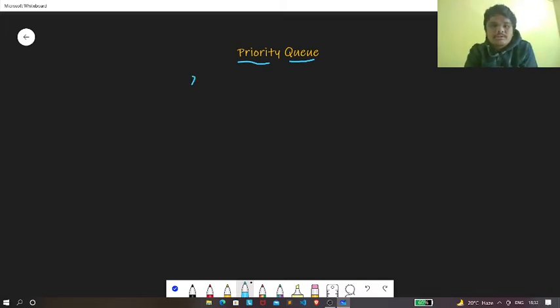Now let's see how we can create this priority queue using heaps. Before understanding how we can create a priority queue using heap, let's understand what a heap is. A heap is nothing but a tree data structure which forms a complete binary tree. You may wonder what this complete binary tree is. So let's consider this tree. This is a binary tree because each node of this tree has a maximum of two children, and hence it is a binary tree.